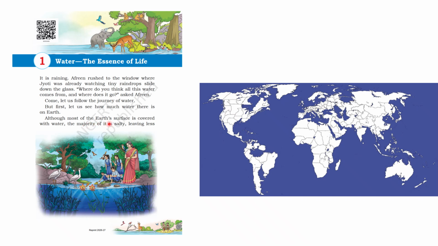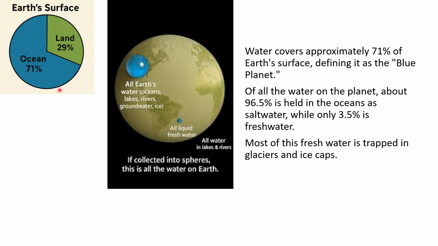And although most of the earth's surface is covered with water, the majority of it is salty, leaving a smaller amount of fresh water. So let's see. If this is the earth's surface, 71% is ocean and 29% is only land. Water covers the 71%, defining it as the blue planet. The earth is called the blue planet because 71% is water.